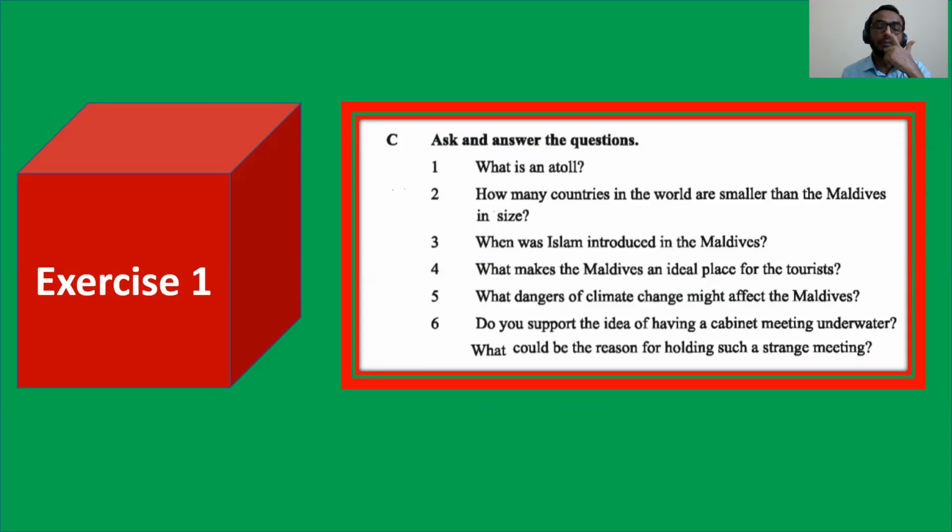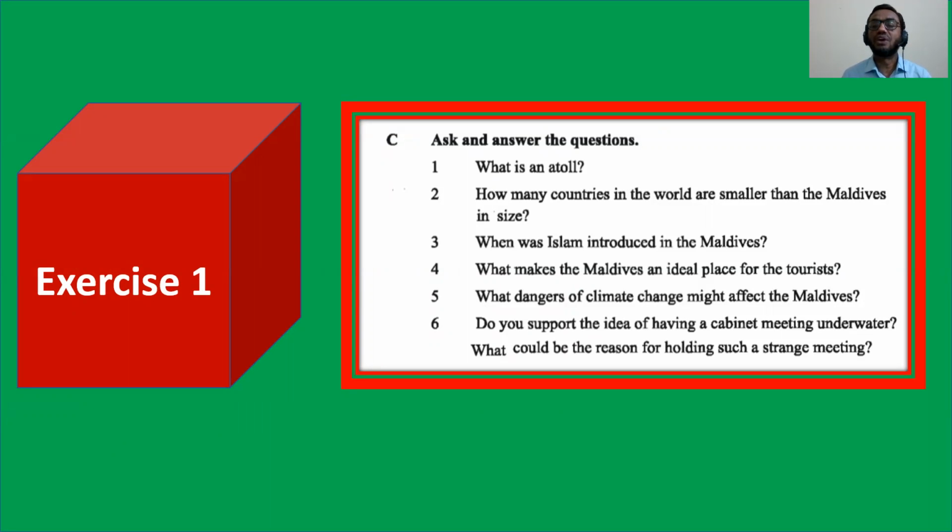Okay? Now, number 2, how many countries in the world are smaller than Maldives in size? Number 3, when was Islam introduced in the Maldives? Number 4, what makes the Maldives an ideal place for the tourists? Number 5, what dangers of climate change might affect the Maldives? 6, do you support the idea of having a cabinet meeting underwater? What could be the reason for holding such a strange meeting? Okay? Start writing the answer, please.